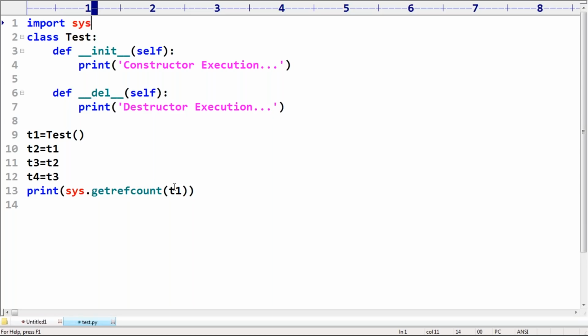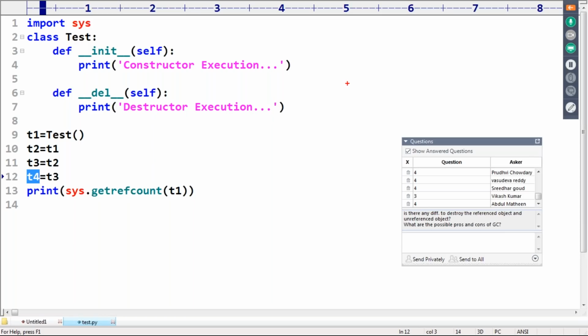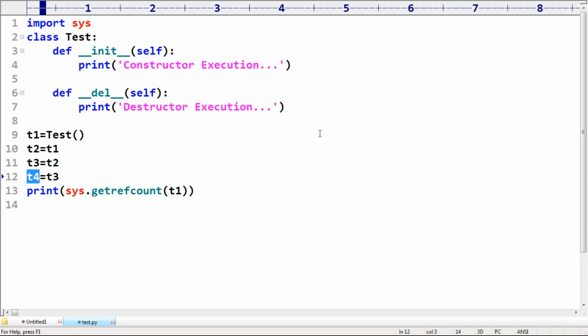Oh, Vikas. Counting T1, T2, T3, T4, 4 references, man. How can you tell 3? T1 is 1 reference, T2 is 1 reference, T3 is 1 reference. Next, T4 is also 1 reference. How many references are there for our object? T1 is there, next T2 is there, T3 is there, T4 is also there. Total how many? I want to hear the answer from each and every one of you.